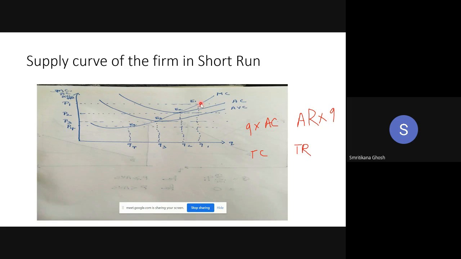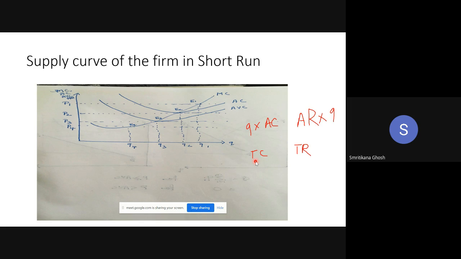This is my average revenue, and average cost will start somewhere below E1Q1. So which one is more? Average revenue is greater than average cost. That means total revenue is greater than total cost. So if the price is P1, there is profit. And if there is profit, the farm is very happy. It is producing at the price P1.